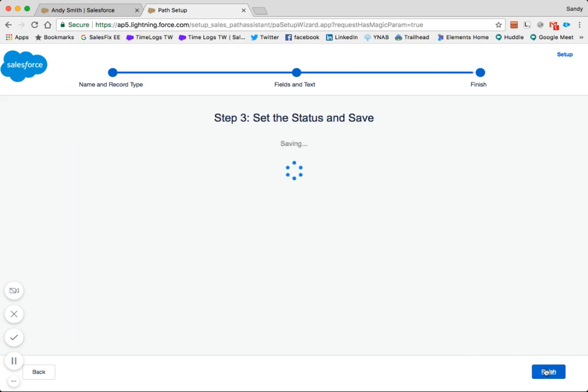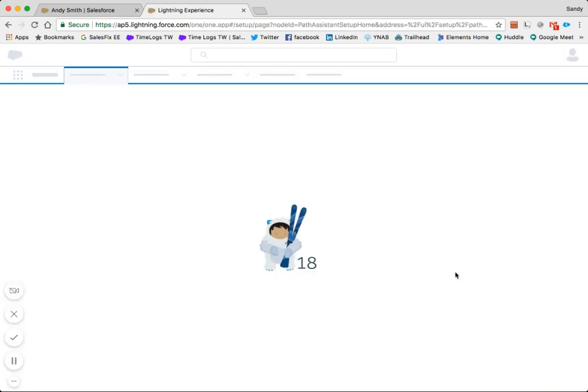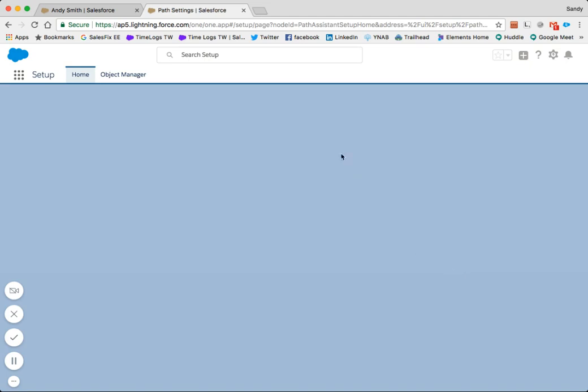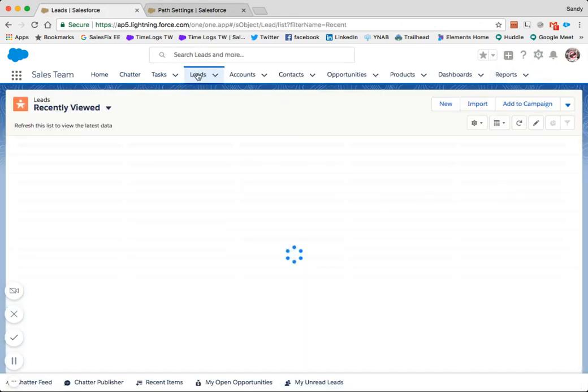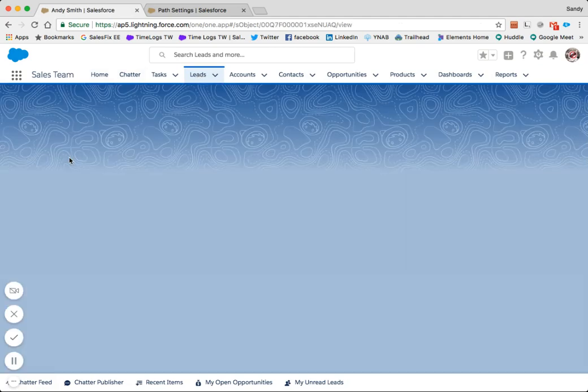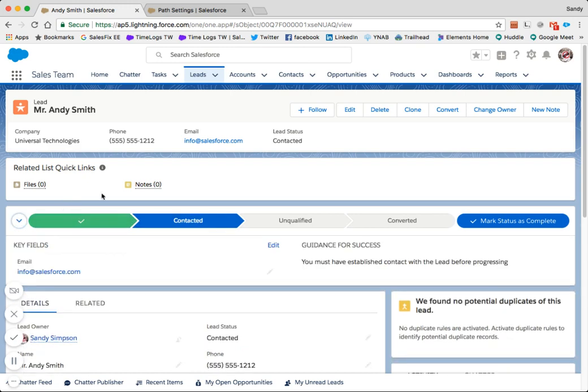And click Next. Finally, let's make it active. Let's go and view a lead record. And here's our new sales path. We can expand it and view our key fields and guidance text that are relevant for the contacted stage.